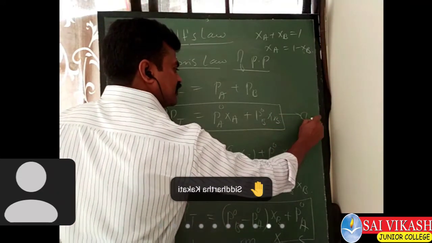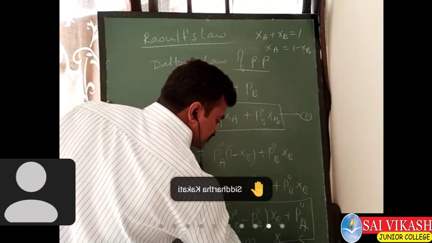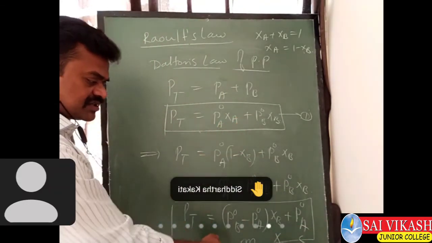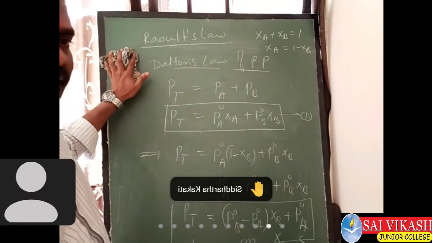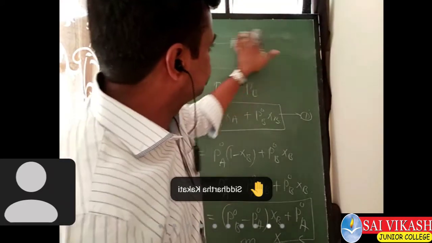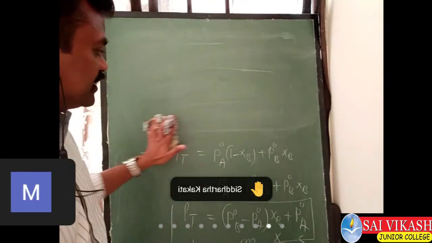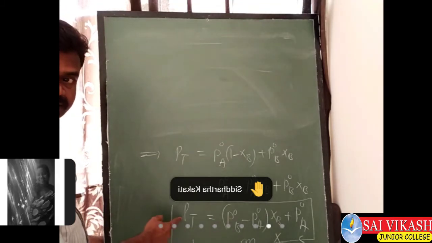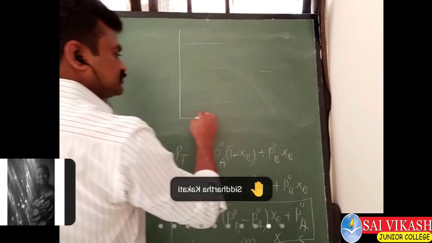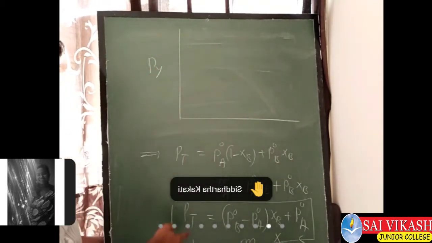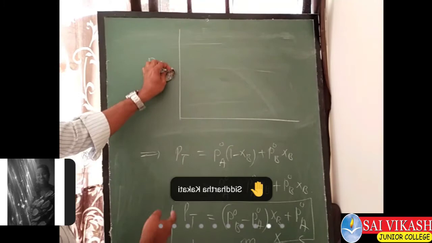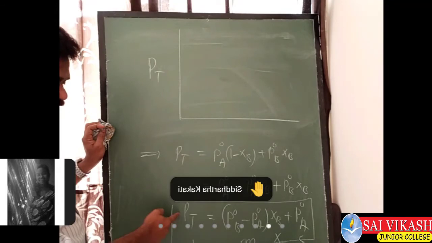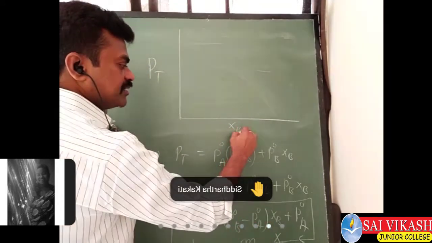I am writing this as equation number 1 and this as equation number 2. You have to write all these equation numbers also. This is the first equation, this is the second equation. I am going to draw a graph. PT I am taking on the y-axis, and on the x-axis the mole fraction of B.